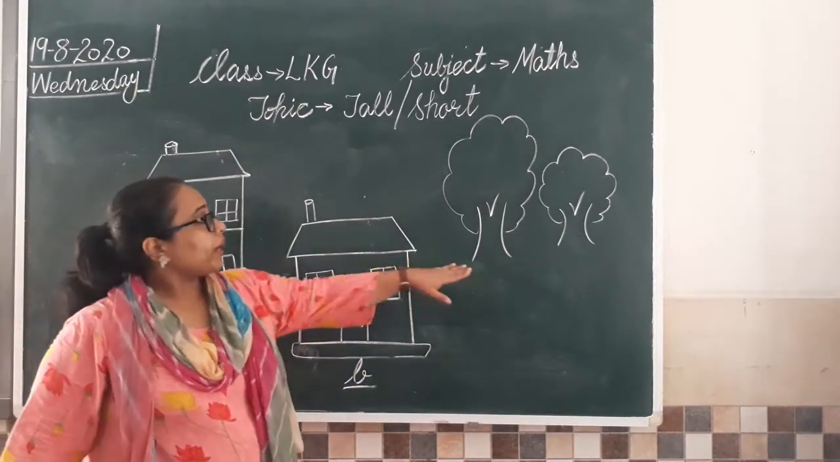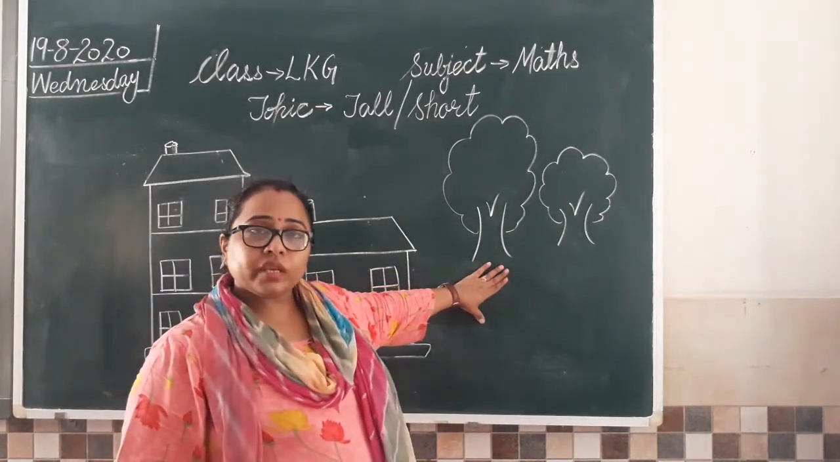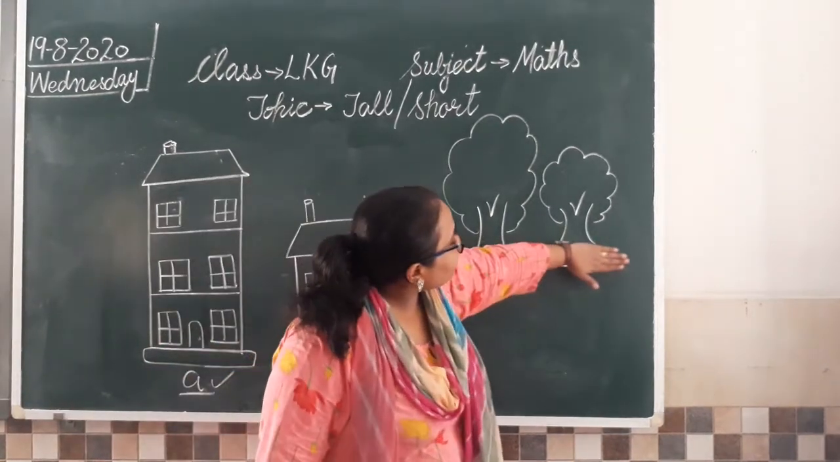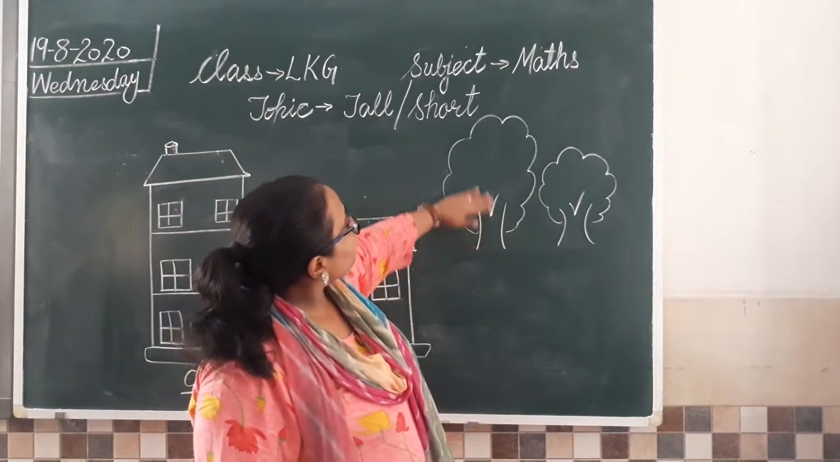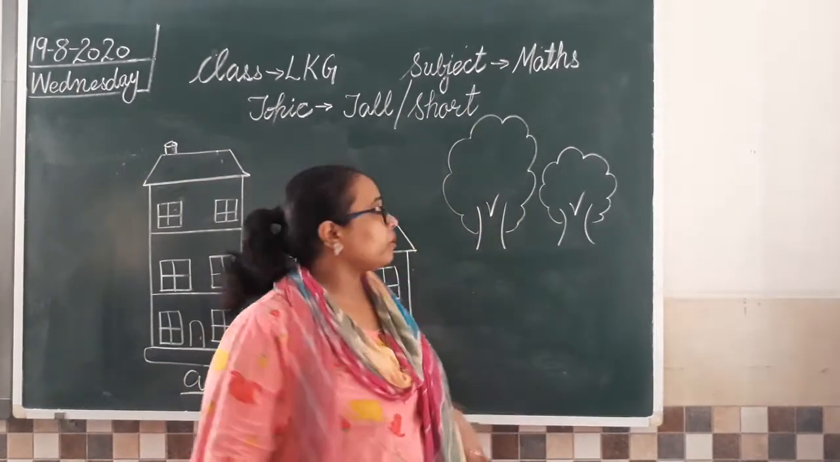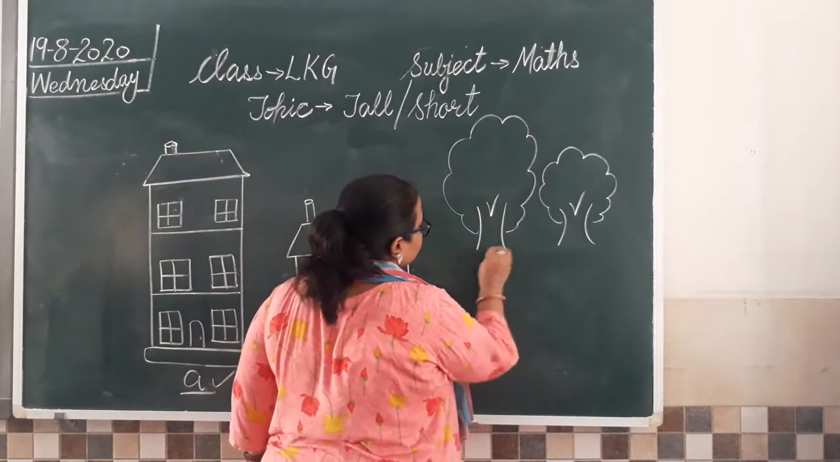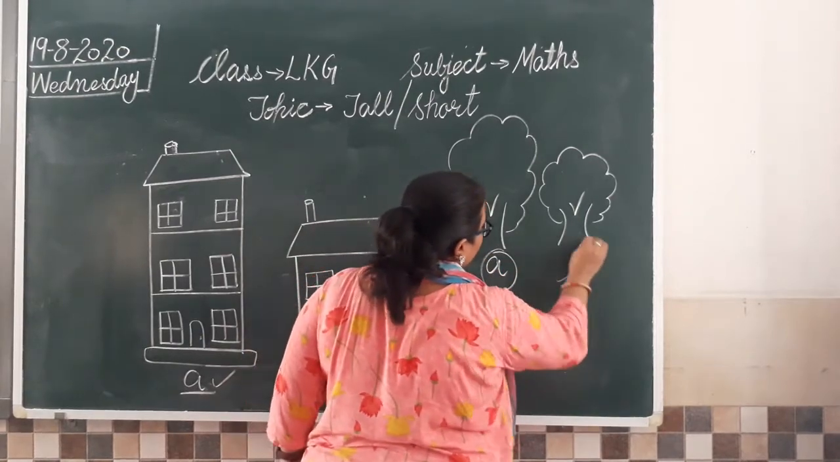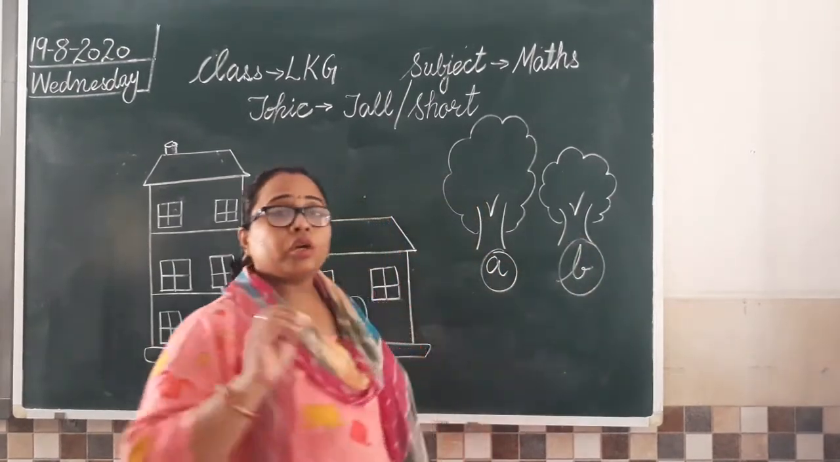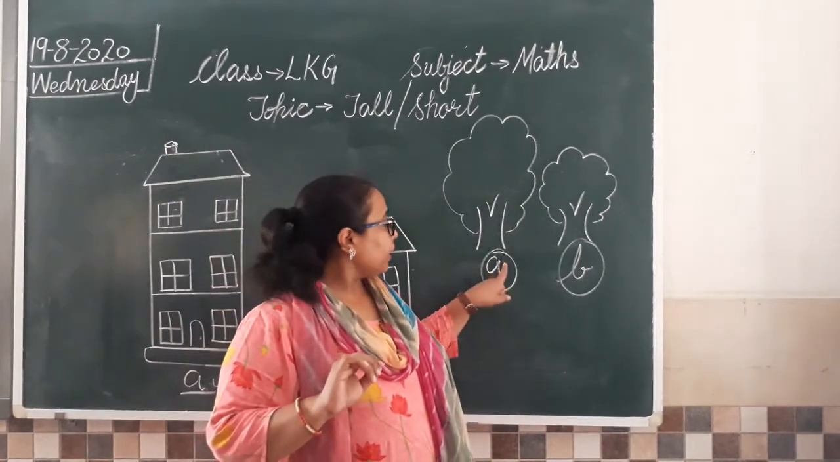Now when we compare these two trees, can you see here? मैंने उन दोनों को एक ही level में बनाया है. Can you tell me which one is tall and which one is short? So this is A and this is B. So which tree is tall? Tree A.